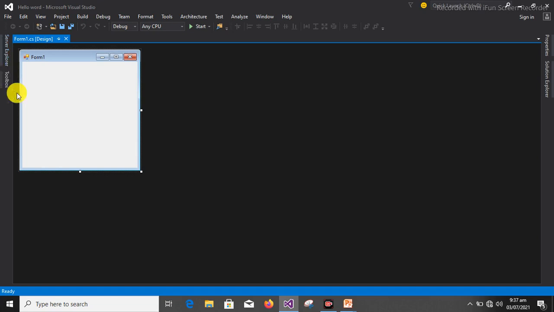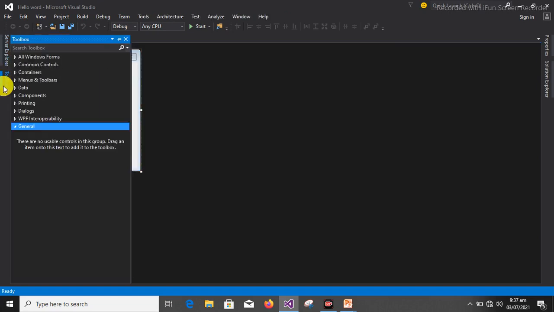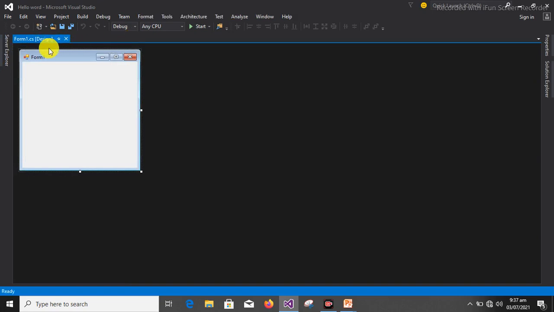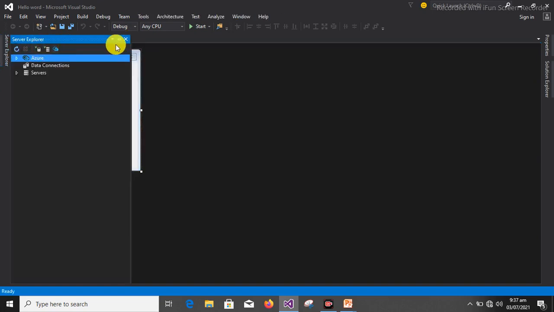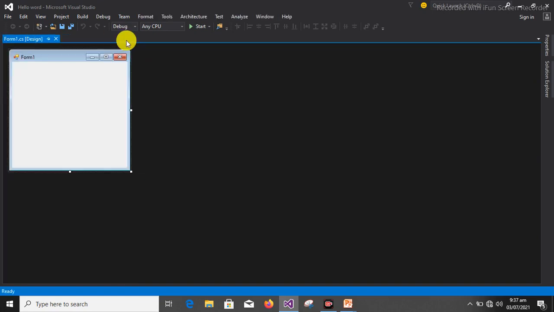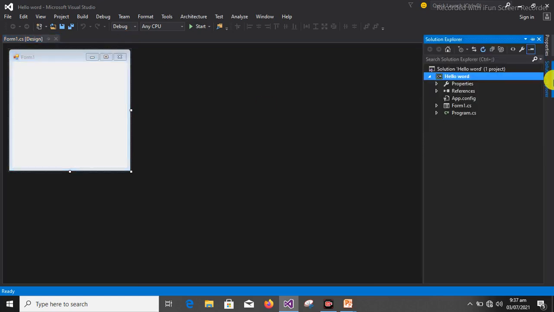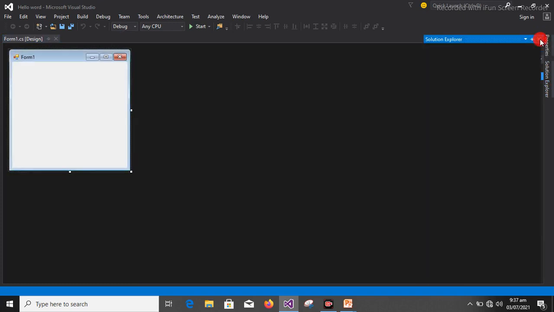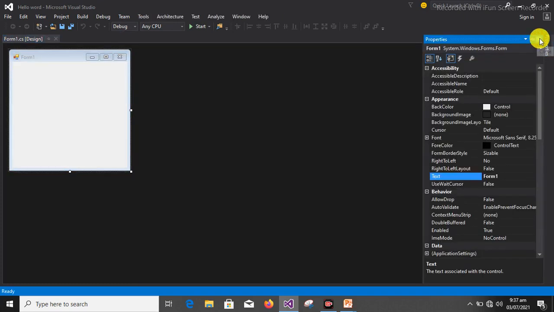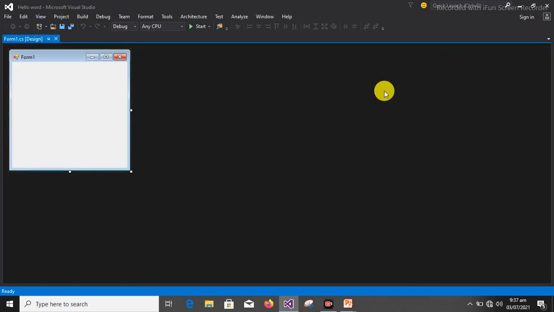Now, let me close these two boxes and also close this Solution Explorer. You see, this place is empty now. So let's close this Solution Explorer also, and also close this Properties window. Now, do you know what I just did?